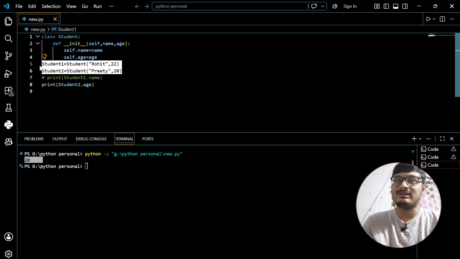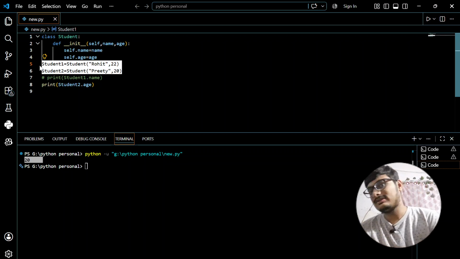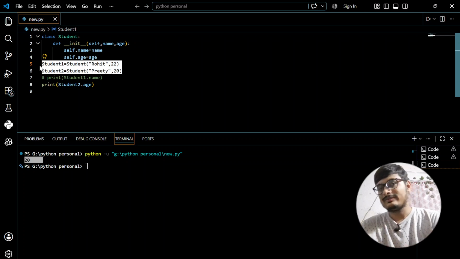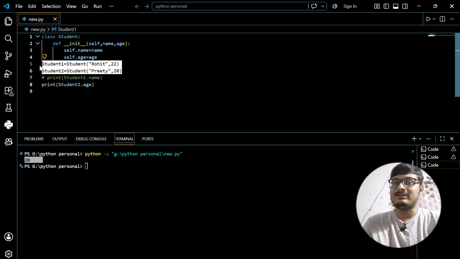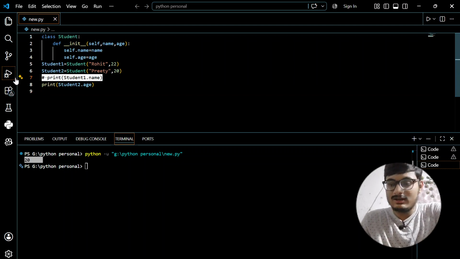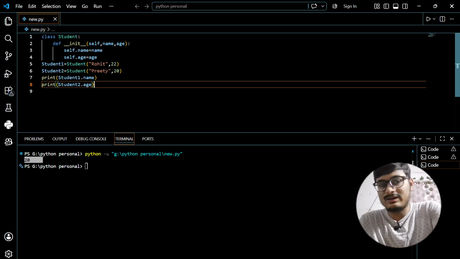Both of them have a name and age, but both have separate memory and separate attributes: student one's name is Rohit and student two's name is Preeti. Both belong to the same class but have different qualities. That's how we create objects and add attributes to them.